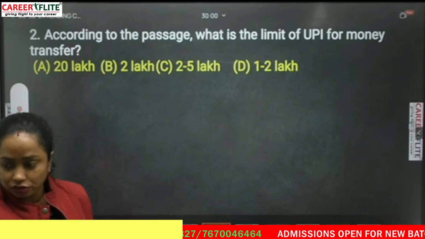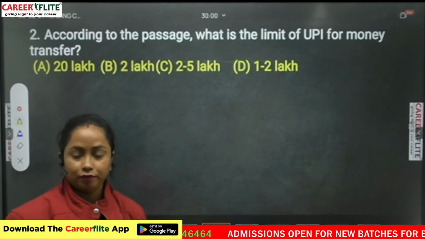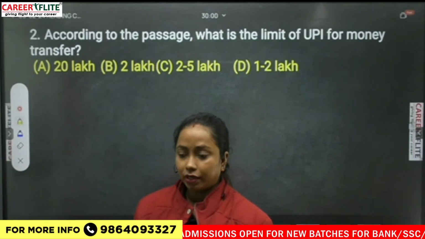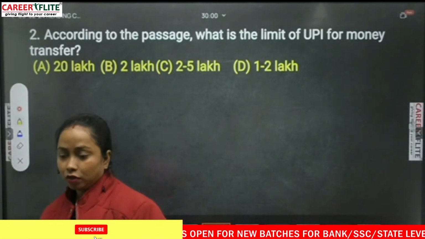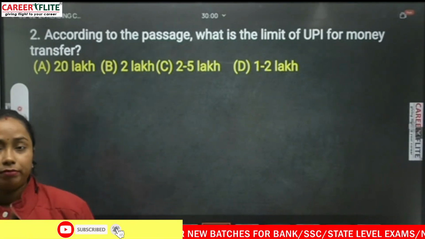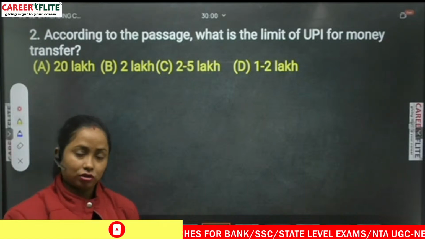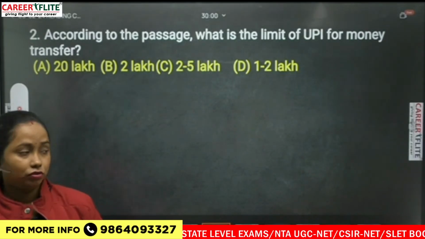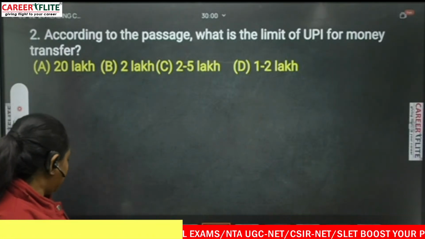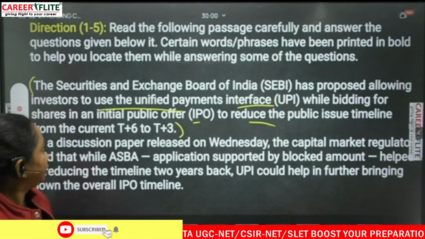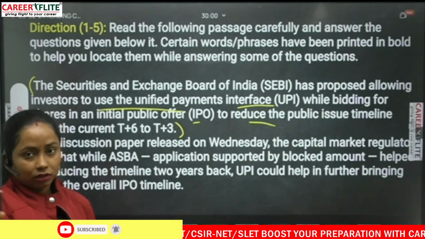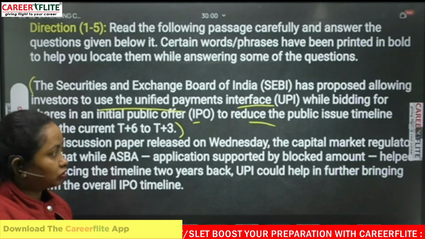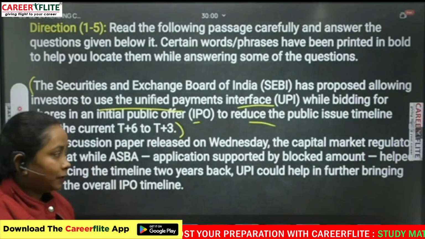According to the passage, what is the limit of UPI for money transfer? So here the keywords we can see are UPI and money transfer. And a money amount is also given, so there must be some amount given in the passage. So we will directly target the amount if there is any in the passage. Okay, so first here, we see the first line regarding the first question, so avoid the first passage.